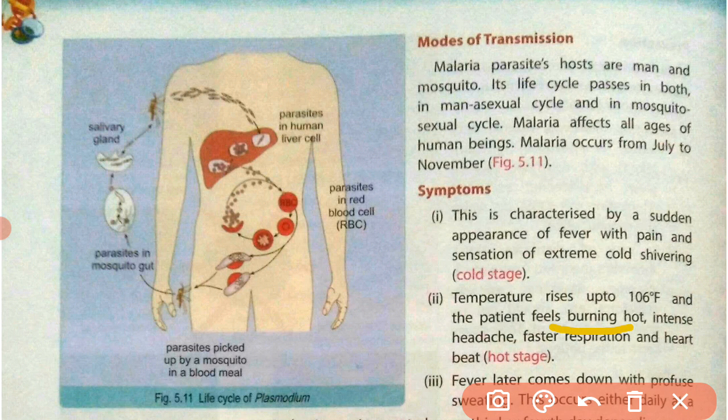The patient feels so much warmth in the body, and headache, and the rate of respiration and heartbeat becomes faster, and this stage is called the hot stage.